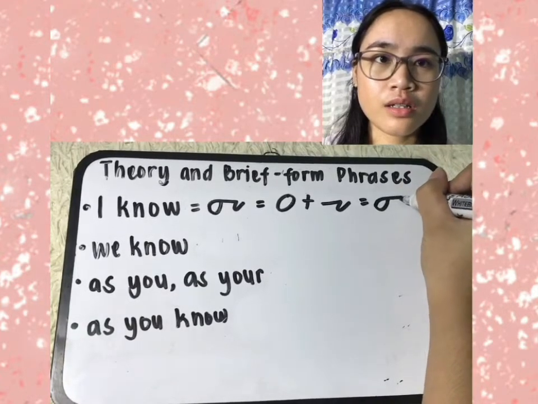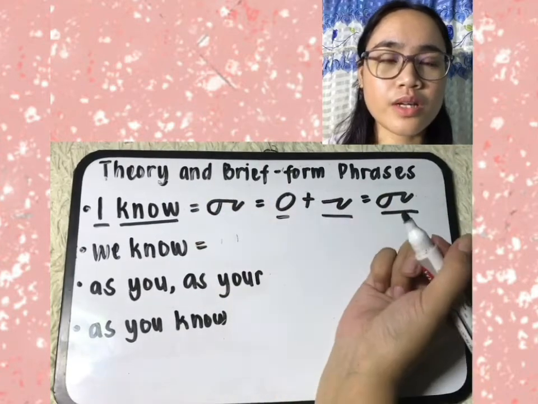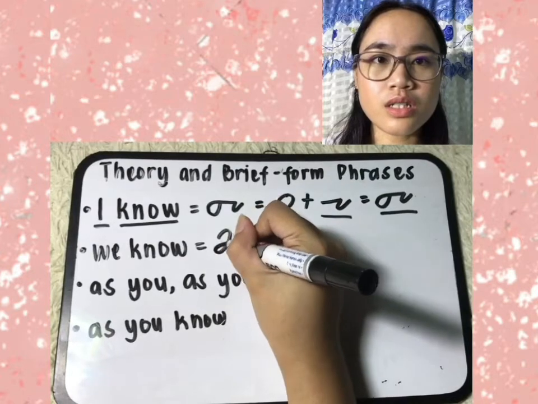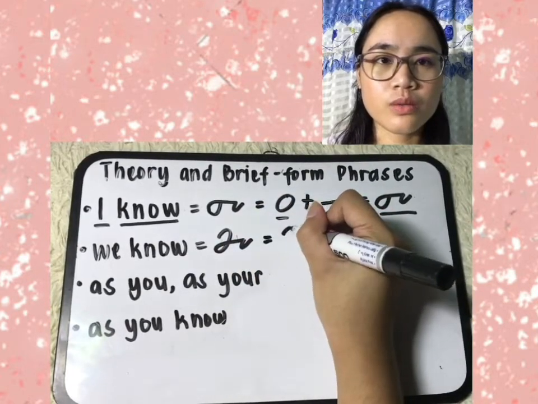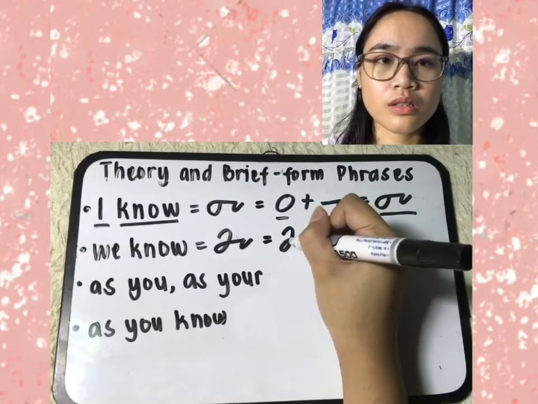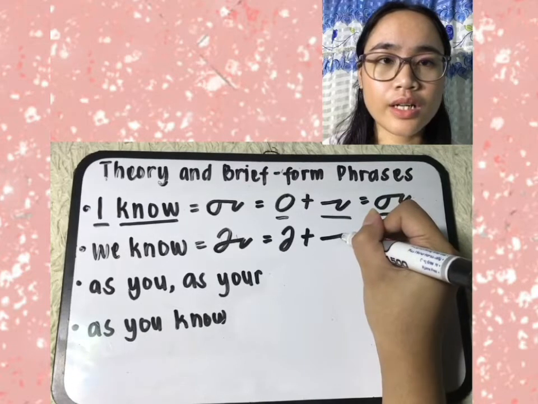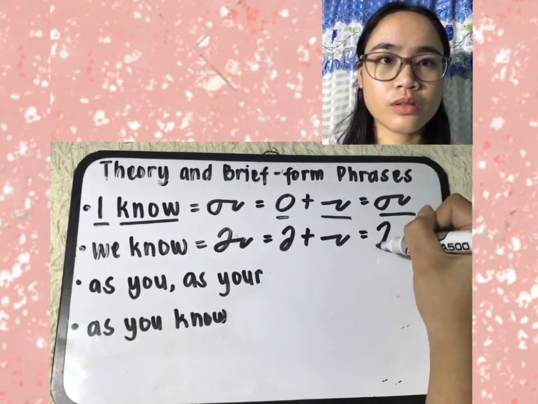So I know. Next we have we know. So U E N O, we know. So we have we, U hook plus E, then N O. We know.